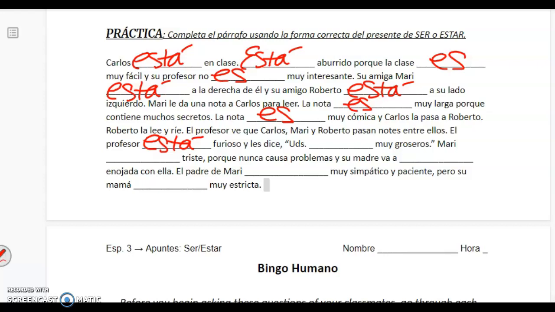Y les dice, ustedes son muy groseros. You're very rude. Description. María está triste, emotion, porque nunca causa problemas y su madre va a estar enojada con ella, feeling, emotion. El padre de Mari es muy simpático, description, pero su mamá es muy estricta, description.